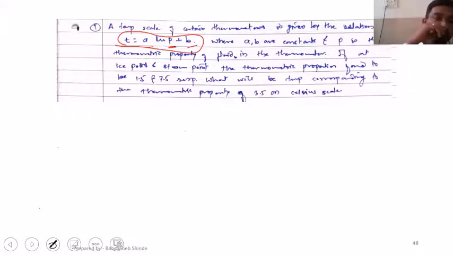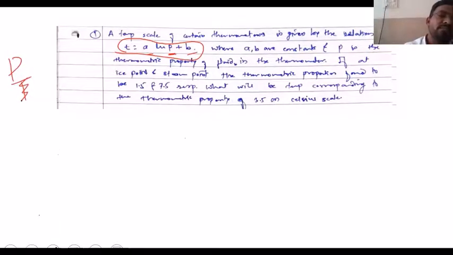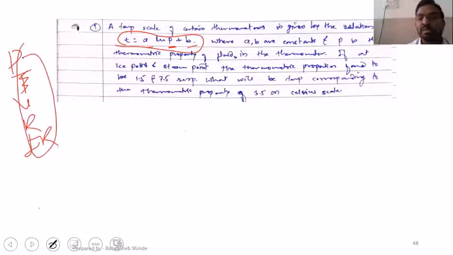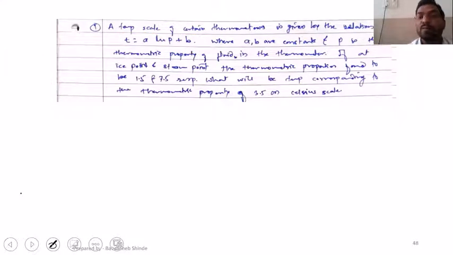Just like in the previous session we saw, volume, resistance, and intensity of radiation are all thermometric properties, right? Similarly, this P is one of the thermometric properties, where A and B are constants and P is the thermometric property of the fluid in the thermometer.